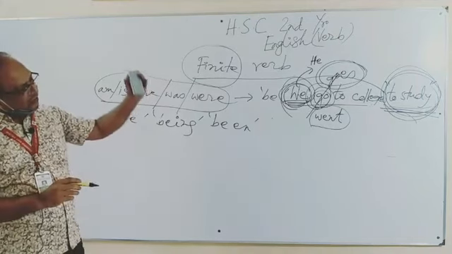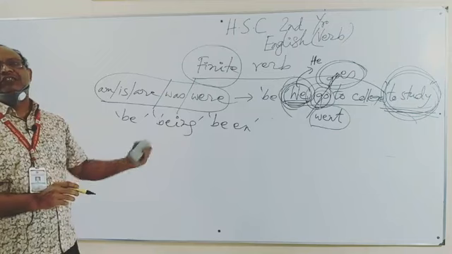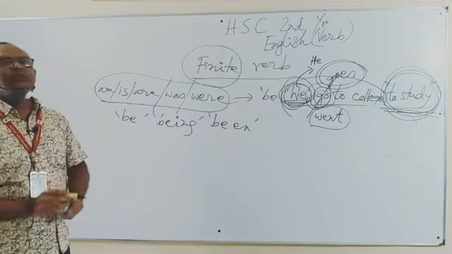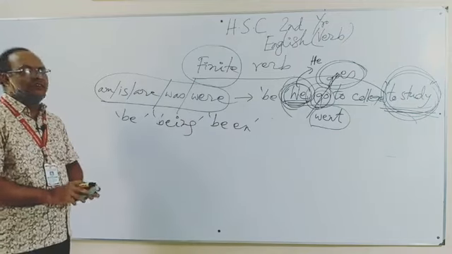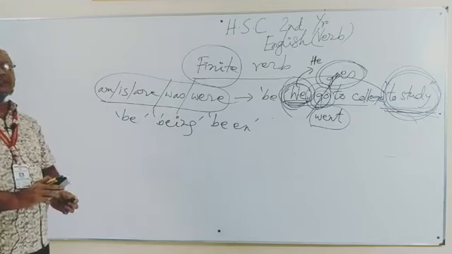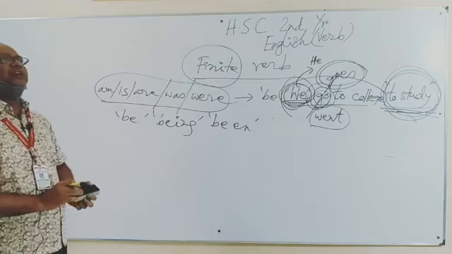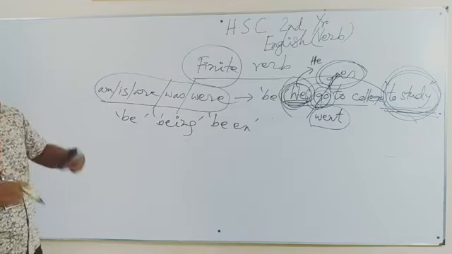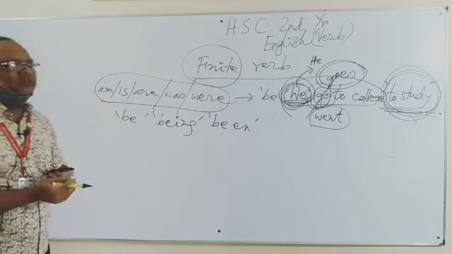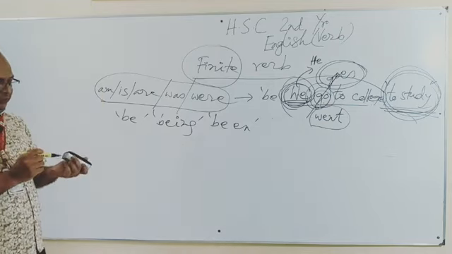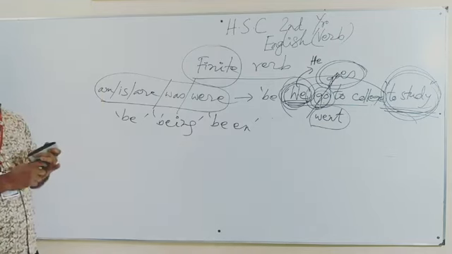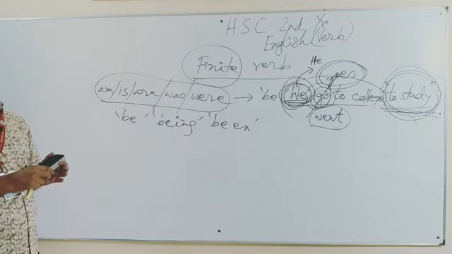Whether we change the subject according to its number and person, or we change the tense, non-finites never change the form. So finally, how can you define finite verbs? Finite verbs are those verbs which complete the sense of the sentence.